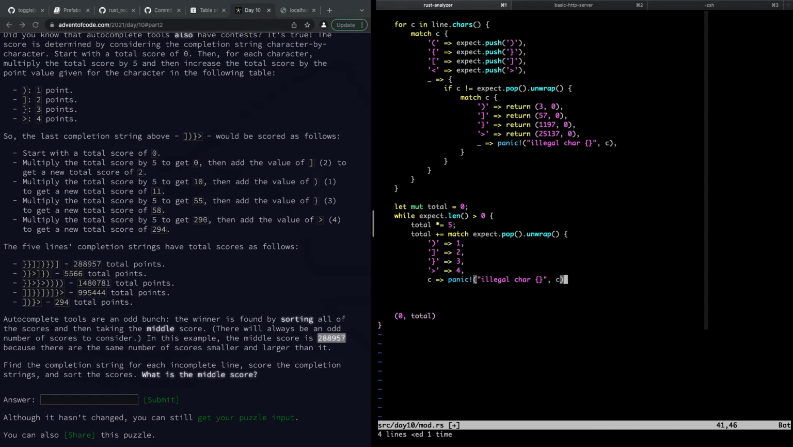Like this. See that one lines up. Okay, semicolon there and there. And that's the total.